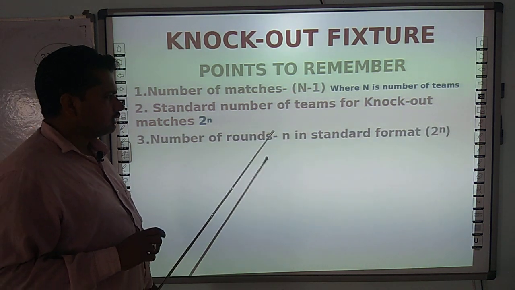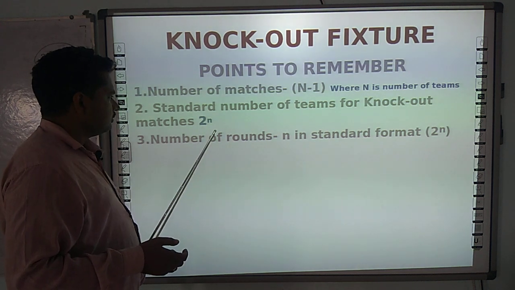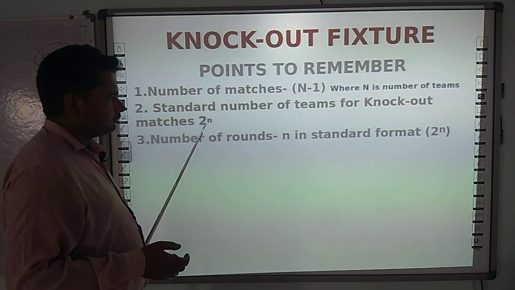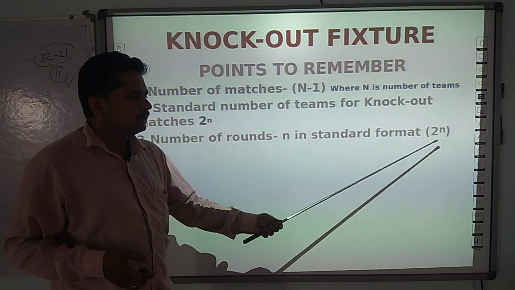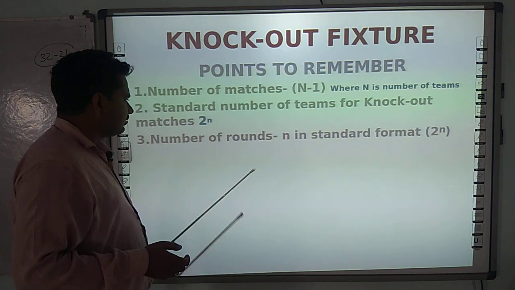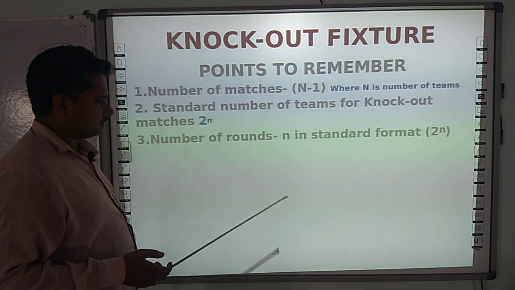The number of rounds depends on the availability of this number, that is 2 to the power n. In 2 to the power n, this number n represents the number of rounds.